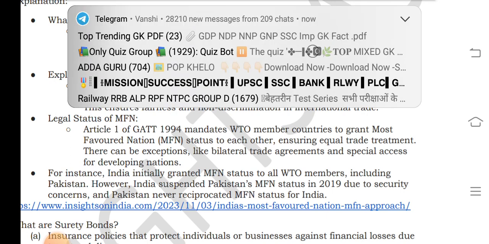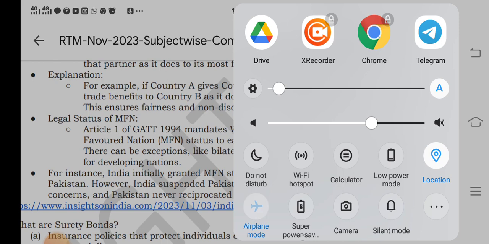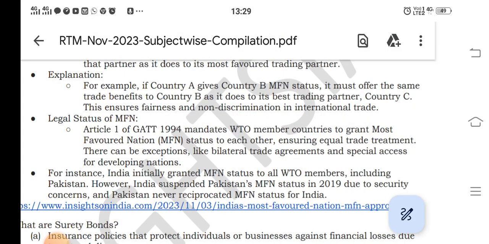Legal status: MFN status to each other, ensuring equal trade treatment, and there can be exceptions, like bilateral trade agreements and special concessions for developing nations.